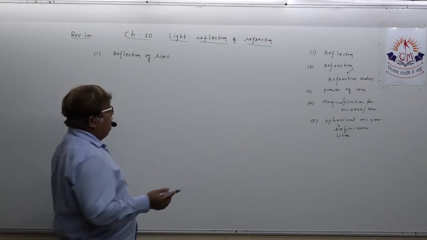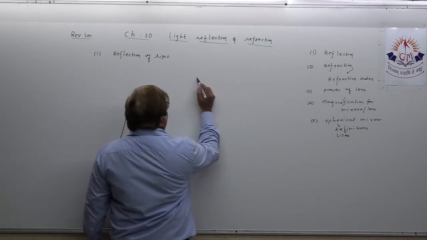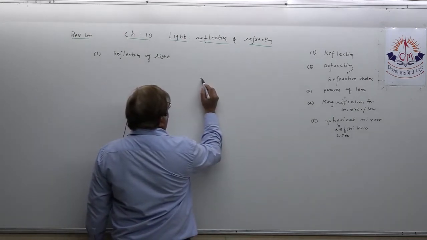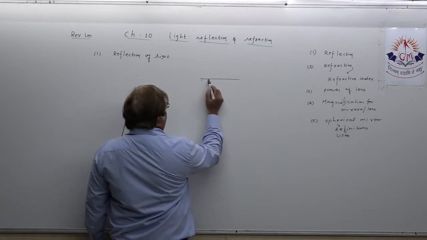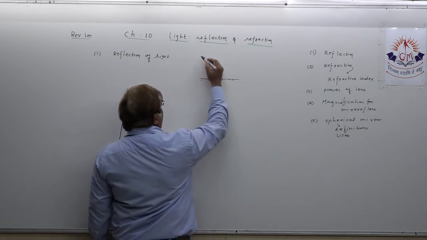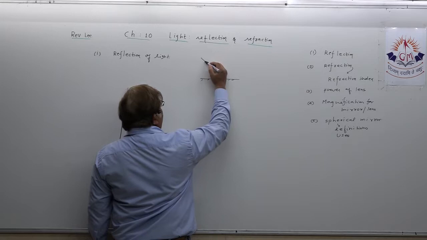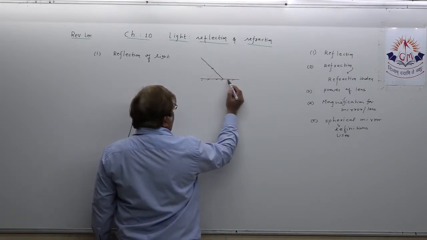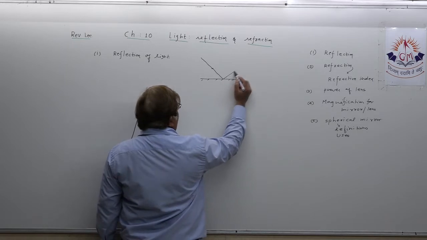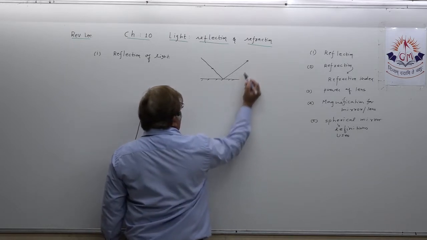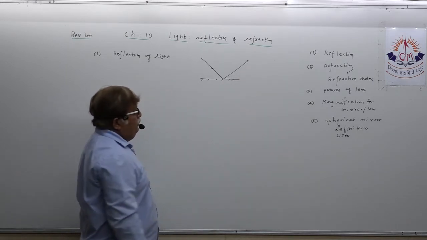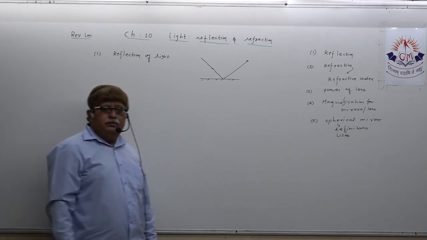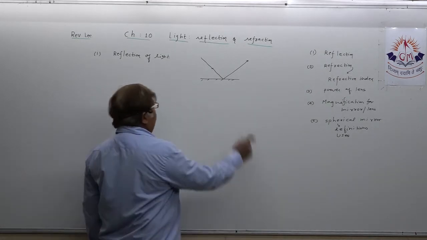What do you know about reflection of light? Just to have a quick look, understand what happens when a ray of light is incident on an opaque surface, it is thrown back. This phenomenon is known as reflection of light.